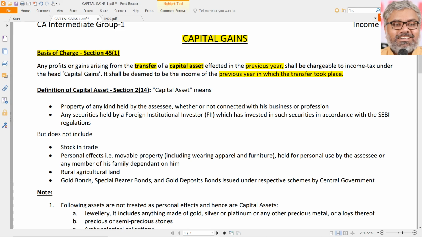Same way, capital gains also will be taxable in the previous year in which the transfer takes place. Of course, here also there will be exceptions. We will come to the exceptions part later. But in general, the transfer should have happened during the previous year. And the transfer of what? The transfer of capital asset.